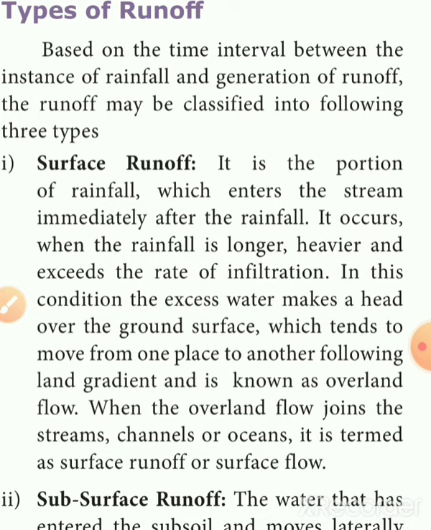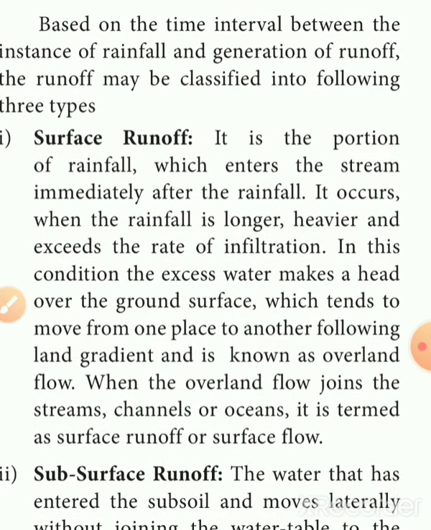So surface runoff means the portion of rainfall that enters the stream after the rainfall. It is also simply called a flood. It occurs when the rainfall is longer and heavier and exceeds the rate of infiltration.